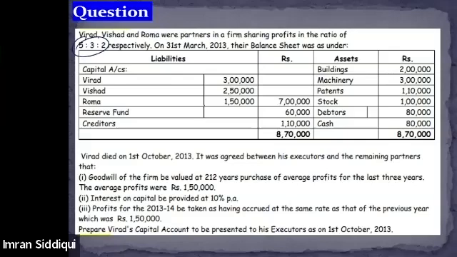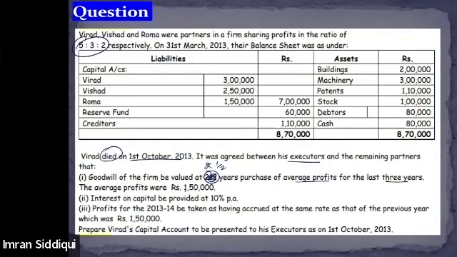The question says that Virat died on 1st of October 2013. It was agreed between his executor and the remaining partners that goodwill of the firm is to be valued at 2.5 years purchase of the average profit of the last 3 years.